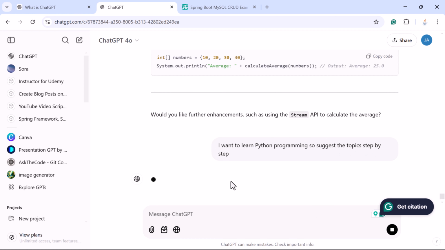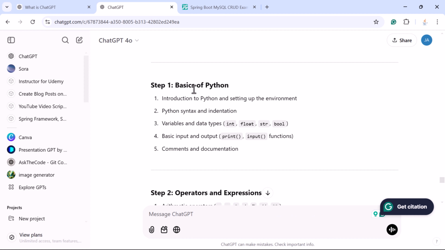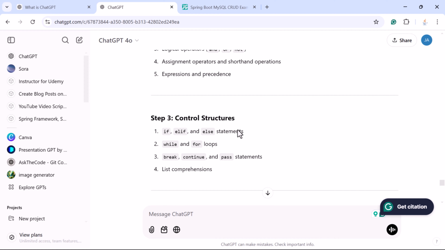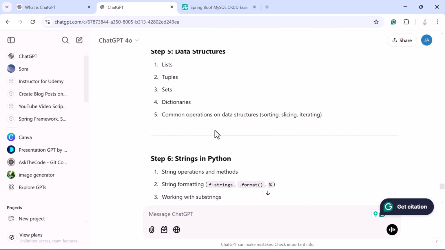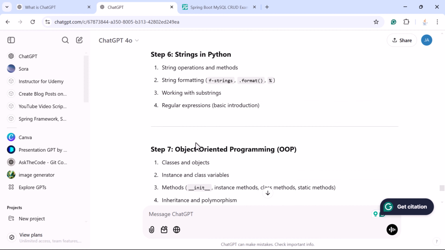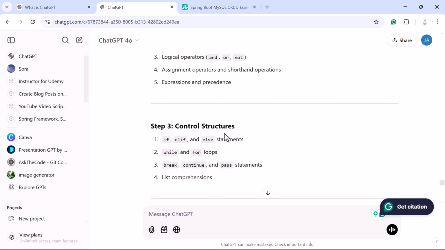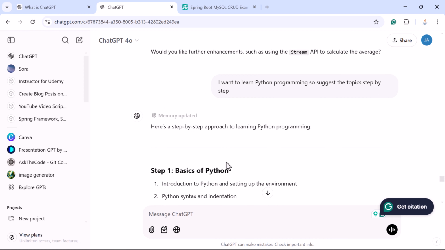ChatGPT will first outline the topics. First you have to learn the basics of Python, and then operators and expressions, control structures, functions, data structures, strings in Python, file handling. Okay, so step by step you can follow this guide.